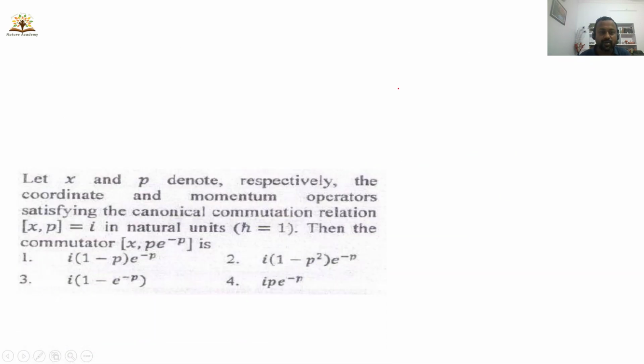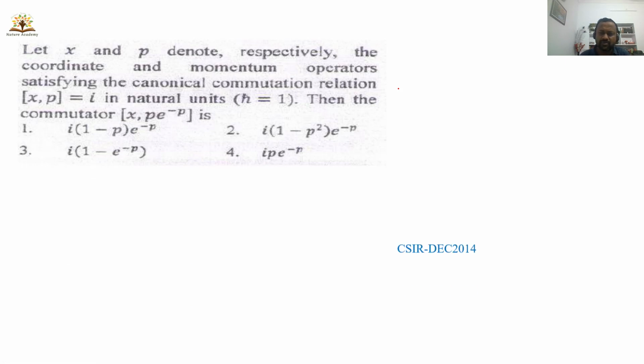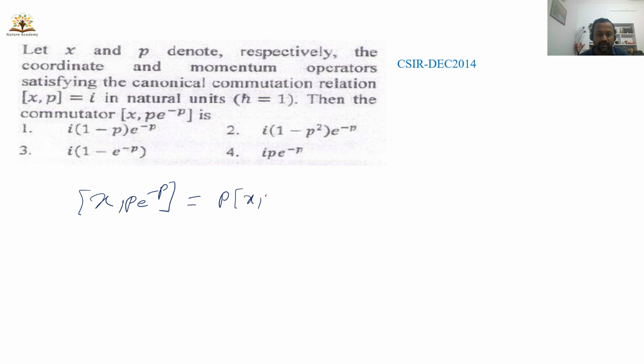Next, moving on to the next problem. There is a similar problem which appeared in CSIR December 2014. The commutator between x and p, you have to calculate [x, p e power minus p]. Here two things are combined together. So first I will take p here, then it will become x e power minus p plus, you have to take e power minus p from this side. So this is the way to write this one, and p into x, then you have to write e